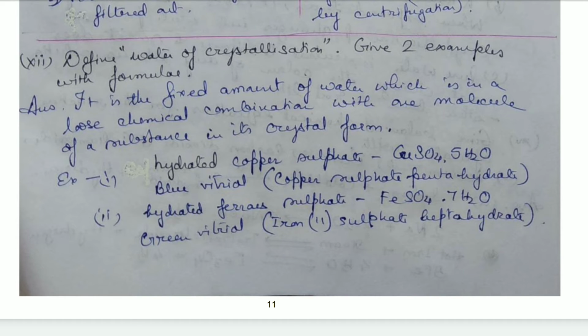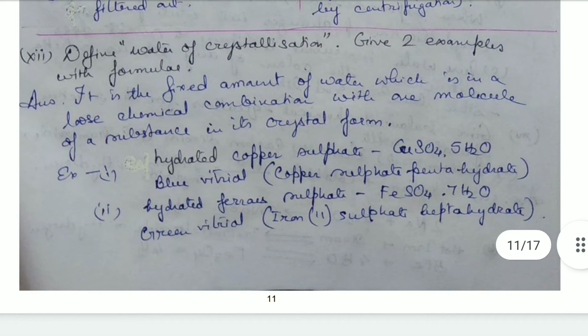For example, hydrated copper sulfate, that is blue vitriol or copper sulfate pentahydrate. So CuSO4·5H2O is the formula. Then hydrated ferrous sulfate, or green vitriol, whose other chemical name is iron(II) sulfate heptahydrate. The formula is FeSO4·7H2O.